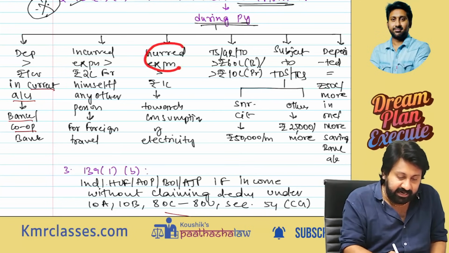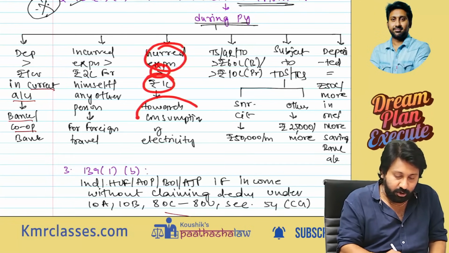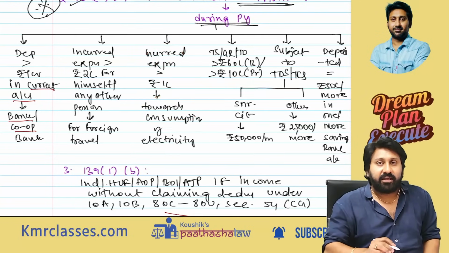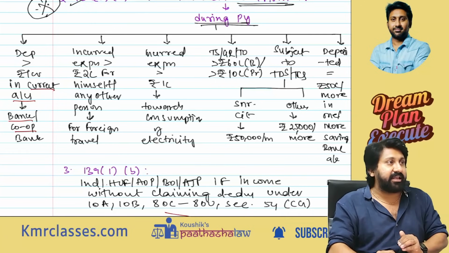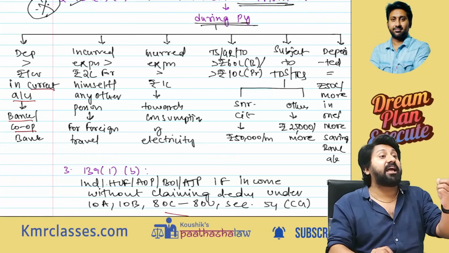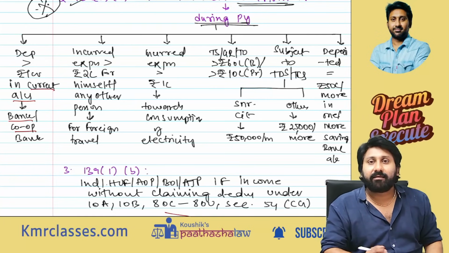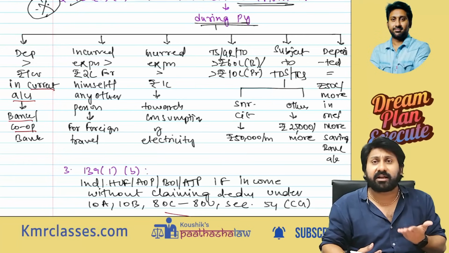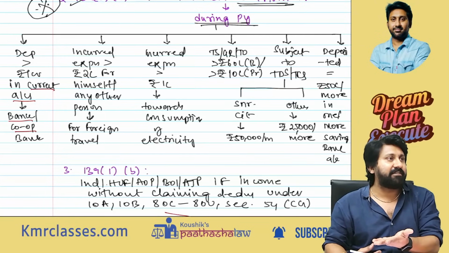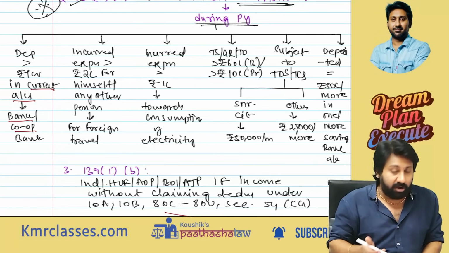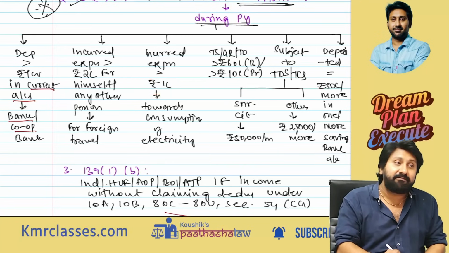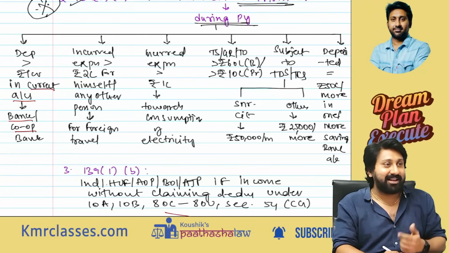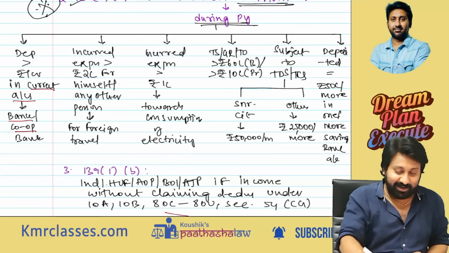Next, incurred expenditure exceeding rupees 1 lakh towards consumption of electricity. You consumed electricity and you have to pay more than 1 lakh as a bill. Then you are such a wealthy man. File your return of income. From where are you getting income to pay an electricity bill of 1 lakh? Are you understanding or not? Not per bill 1 lakh, per annum 1 lakh. If it were per bill 1 lakh, you would be Ambani. So next.